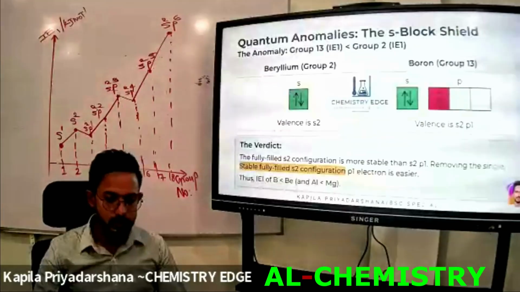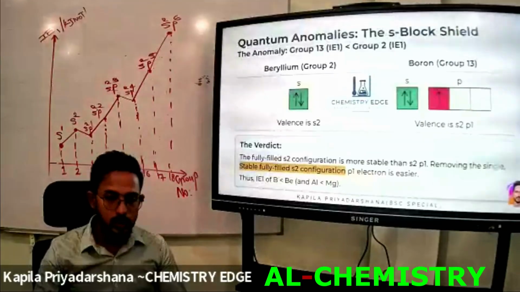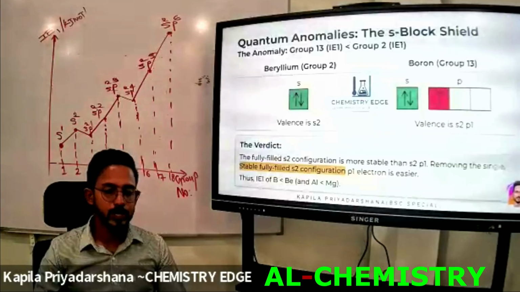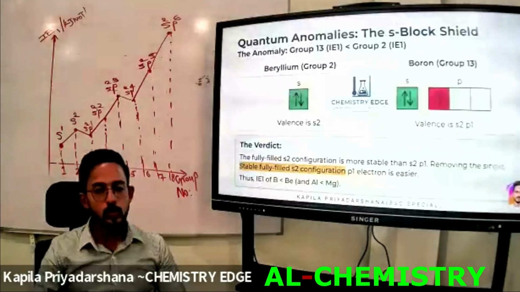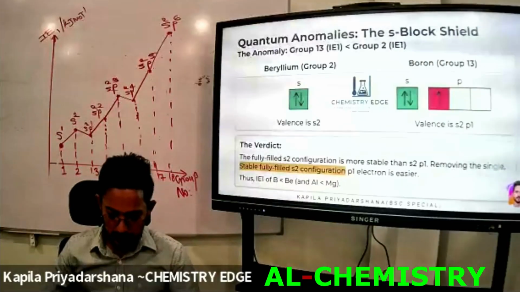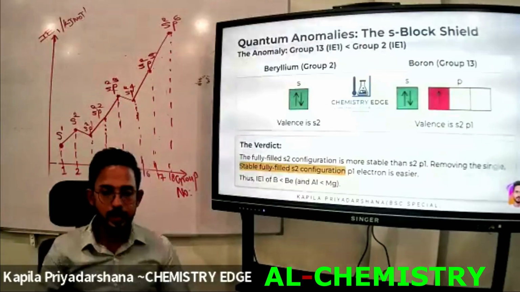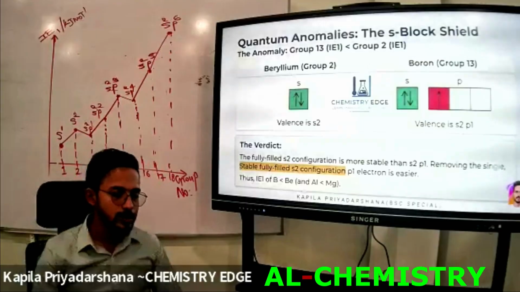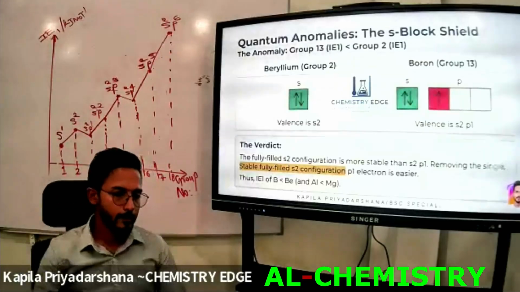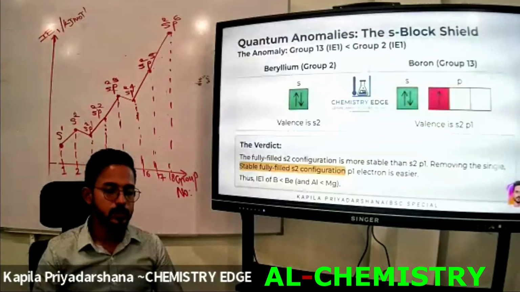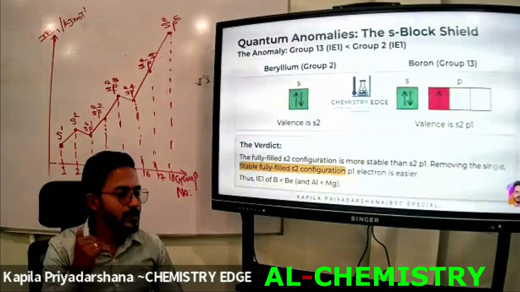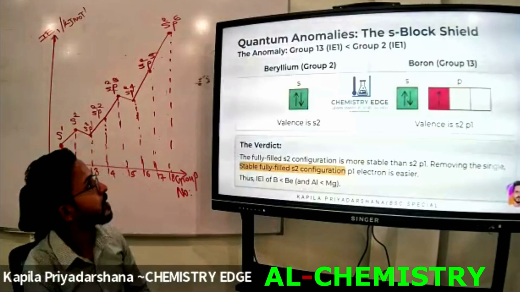Next point. Thus IE1, which means first ionization energy, of boron is lower than that of beryllium. That is how to describe this anomaly.